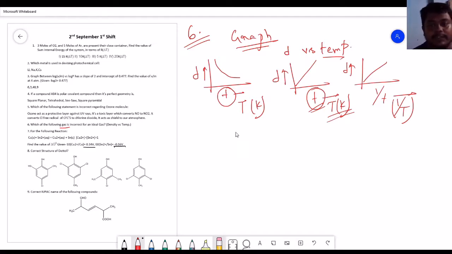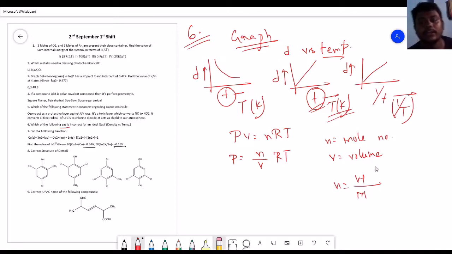Now we have the famous ideal gas equation, PV = nRT, and when you go into the PV = nRT part, this P part can be reduced into that format, that is n/V. n represents the mole number, and V represents the volume of the gas. Remember one thing, n is calculated by W/M. So it is a mass ratio, which represents the amount of gas that you have, and V is the volume.